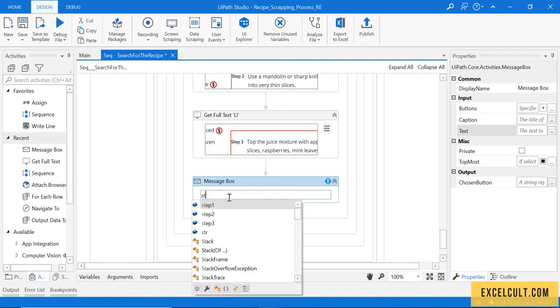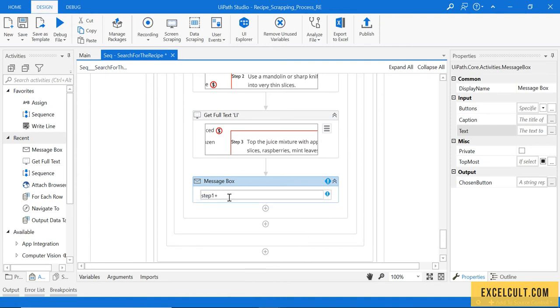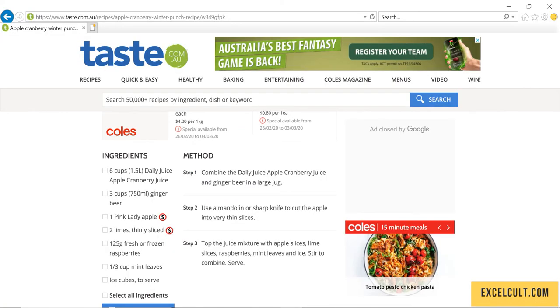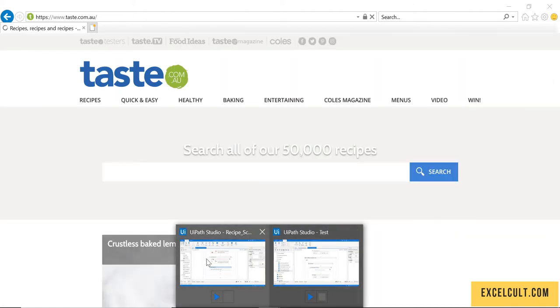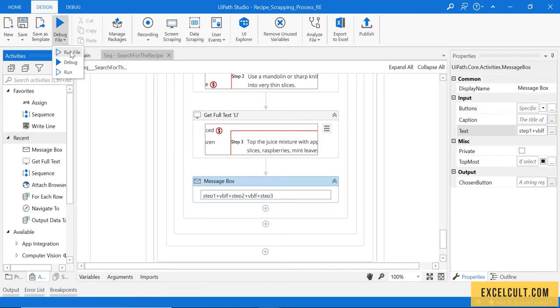Step 1 plus a new line, step 2, then vbLf, a new line. vbLf is nothing but what we use in .NET to introduce a new line in the sentence. Then step 3. When that is done, let us take this back to the normal, initial state, and we will try to run this particular flow once again.